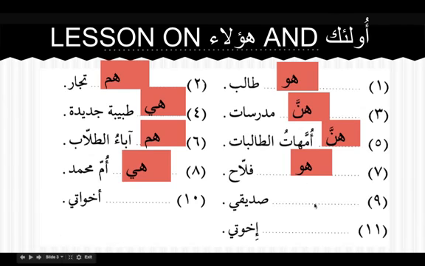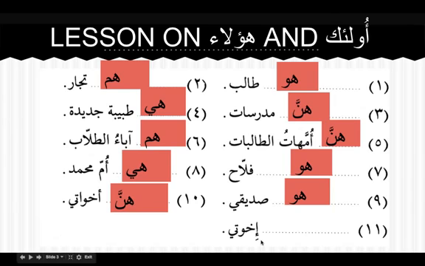So we got sadiqu plus ya mutakallim, mudaf ilayhi. It's singular, so it will be huwa sadiqi. Akhawati: if you see ati it is feminine, so akhawati is hunna, my sisters.